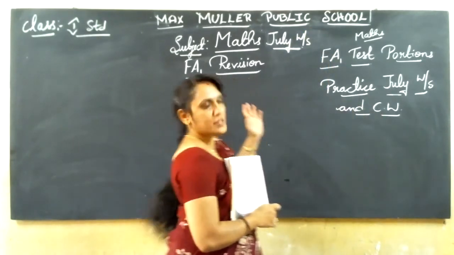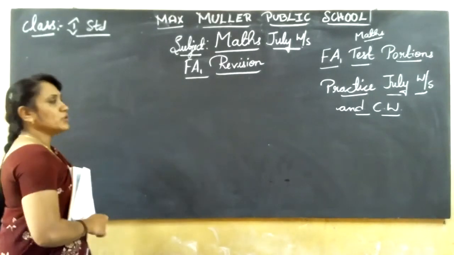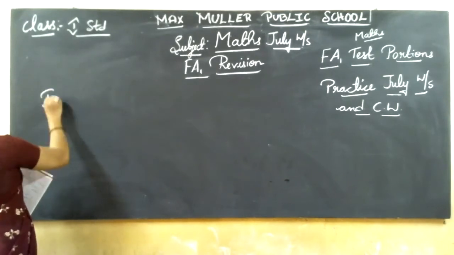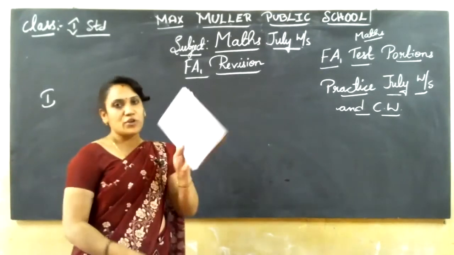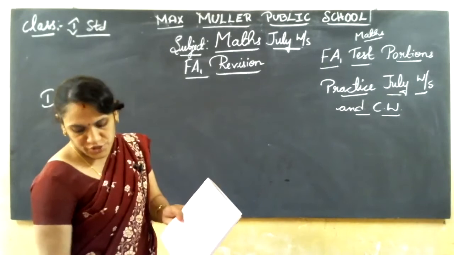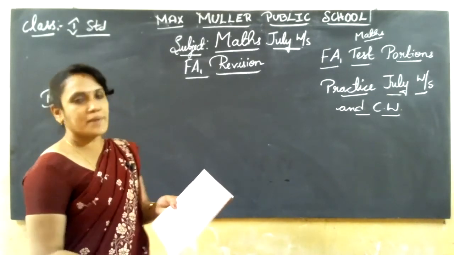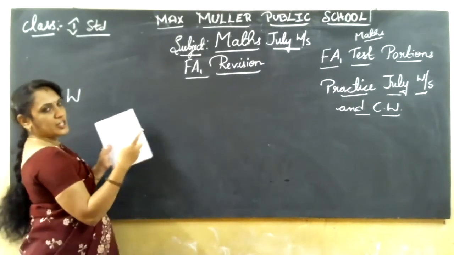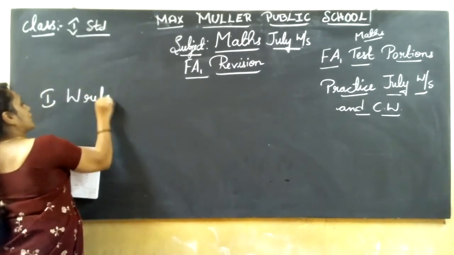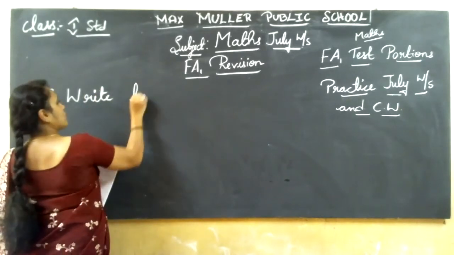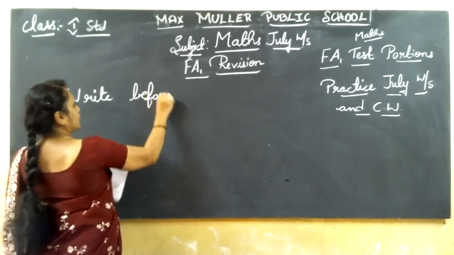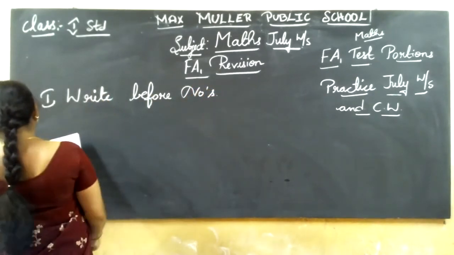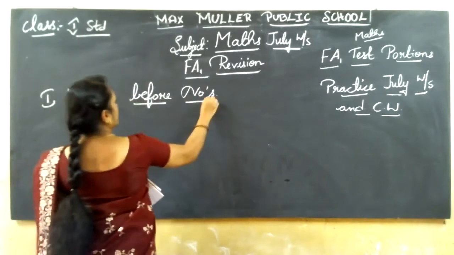I'll revise that today. You take out the book and practice for the revision. Understand what you should practice for the test? The July worksheet only. Revision means practicing all the mains for the test. The first main is given in your worksheet. You can see it in your worksheet and write before numbers. You should practice all this for the test. The test is coming now, children. That's why we are revising all these mains.